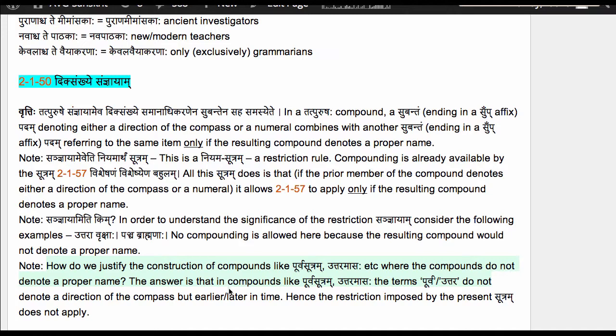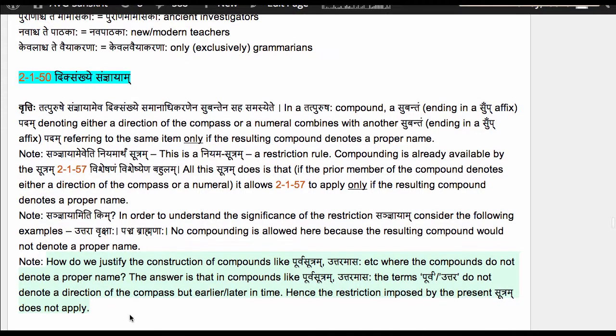The answer is that in compounds like Purva Sutram or Uttara Masaha, Kosalaha, the terms Purva or Uttara do not denote a direction of the compass, but earlier or later in time. So Purva does not mean eastern, Uttara does not mean northern here. Purva means earlier in time and Uttara means later in time. So Purva Sutram means a sutram composed earlier. Uttaramasaha means later month, later in time. Hence the restriction imposed by this present sutram does not apply.